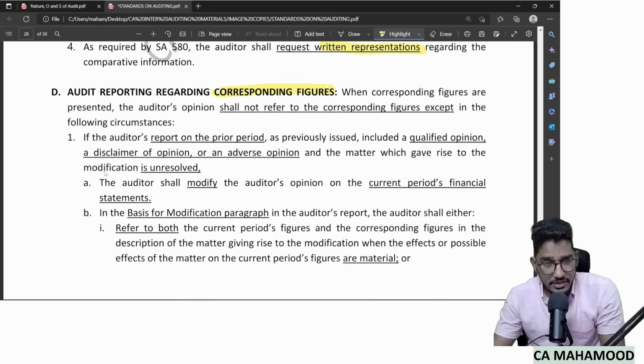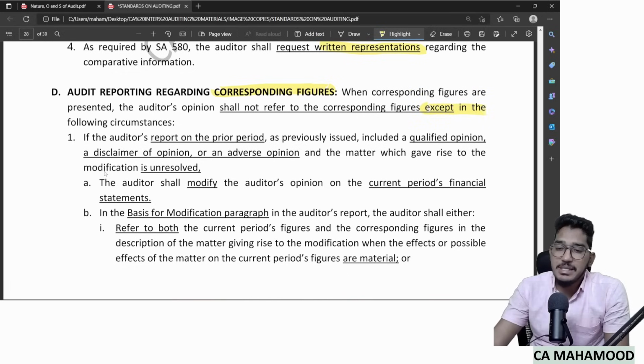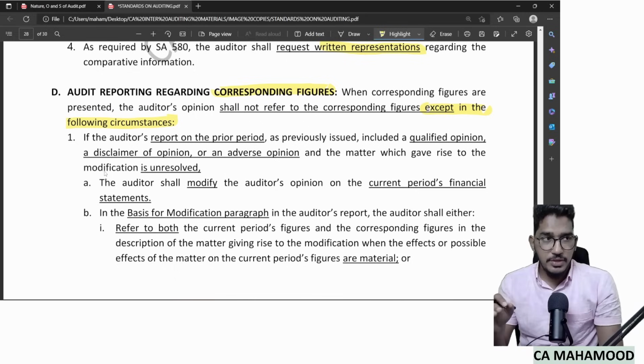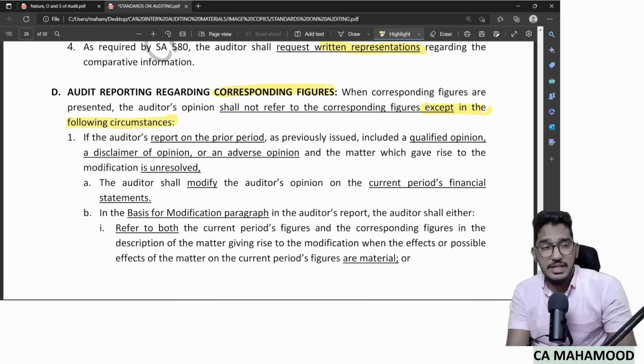The general rule is, if it is a case of corresponding figures, your opinion shall refer only to the current year. Your opinion has nothing to do with corresponding figures. That's the general rule. Now I am saying there is an exception. That means in some cases, even though it is a corresponding figure, our opinion will still refer to prior periods.